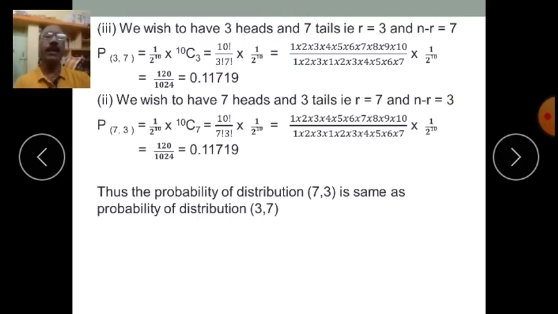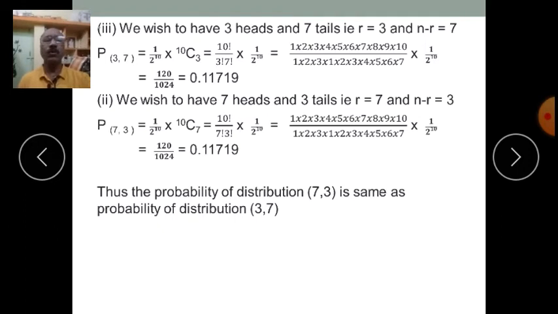Similarly, the probability of getting 7 heads and 3 tails is, here r is equal to 7 and n minus r is equal to 3, that is p of 7 comma 3, which is 1 upon 2 to the power 10 into 10C7, which is same as above, 10 factorial divided by 7 factorial into 3 factorial into 1 upon 2 to the power 10.